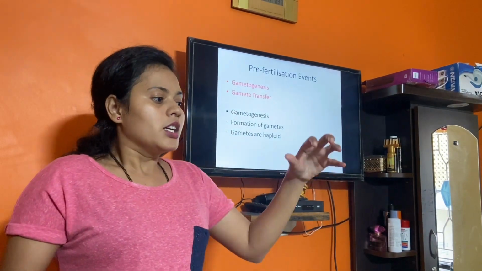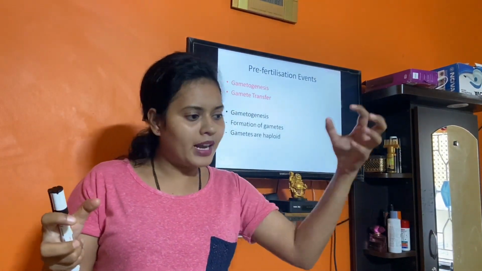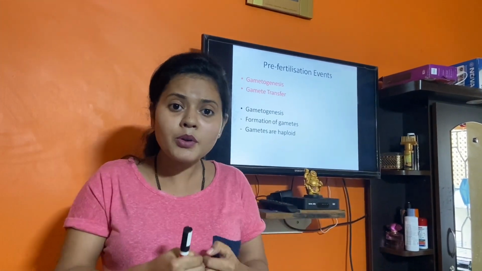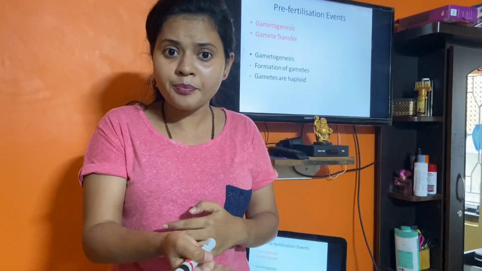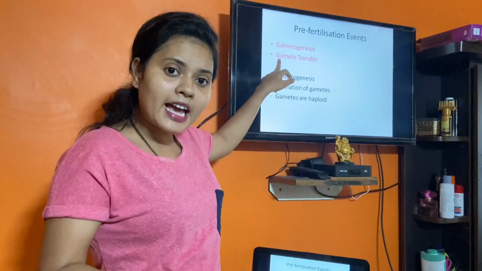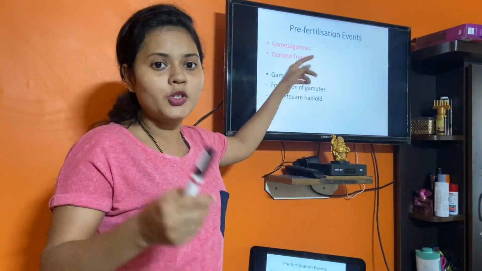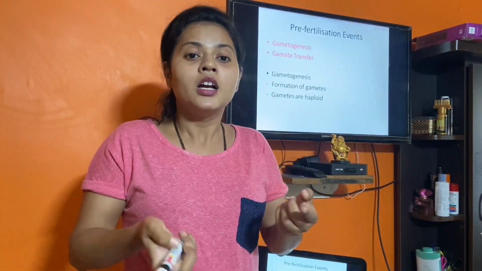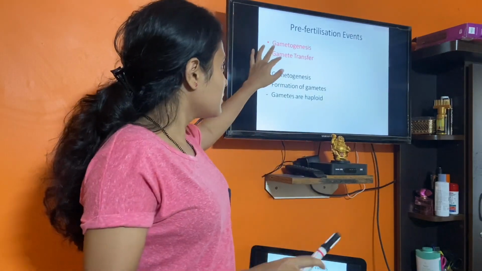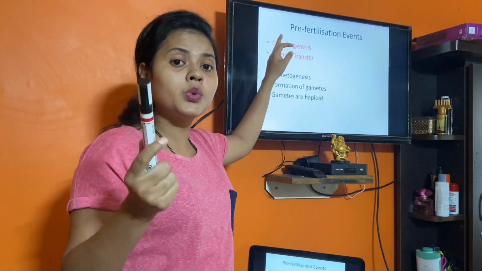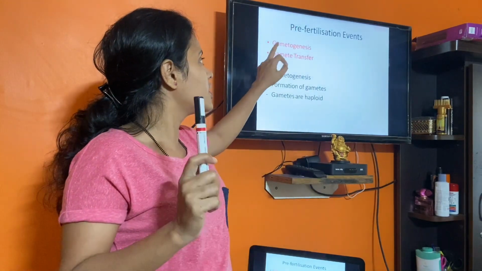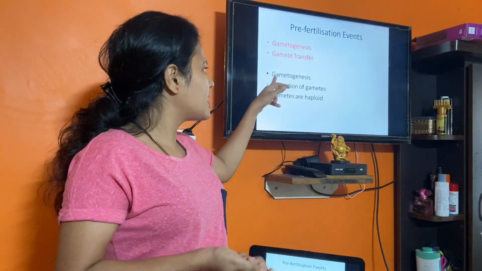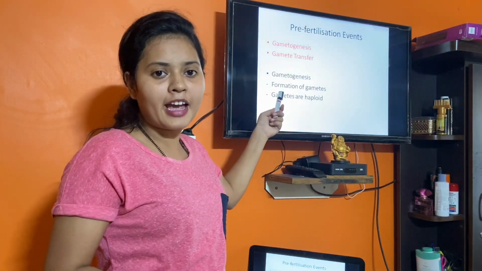Now male gamete has formed, female gamete has formed, and these gametes have to come closer to each other for fertilization, right? So the next step is gamete transfer. Gametes have to transfer in order to come close, or in order to come for fusion. So these are the two steps of pre-fertilization: gametogenesis and gamete transfer. As I told you, gametogenesis is formation of gametes.